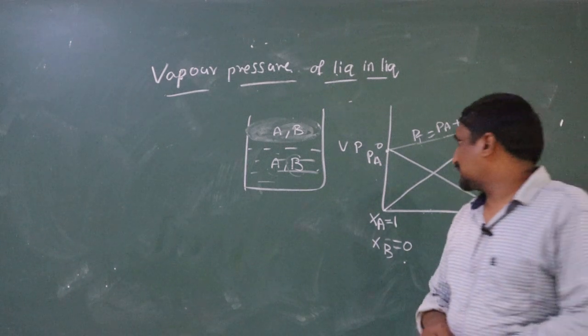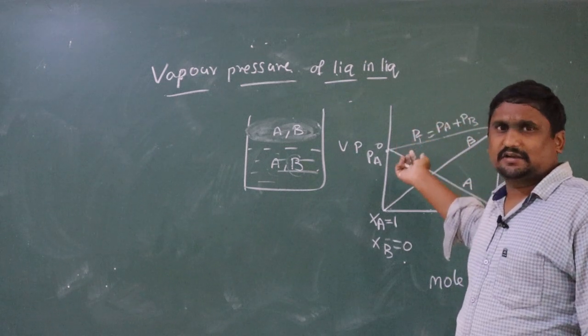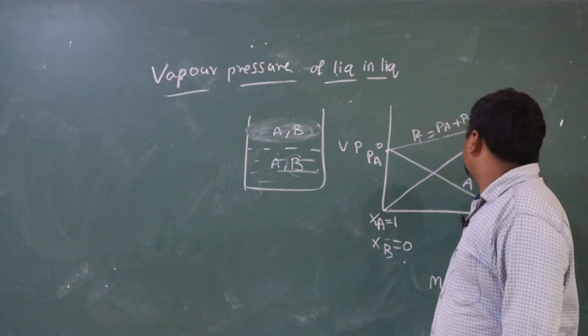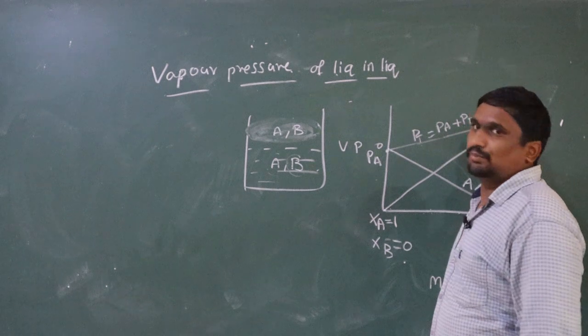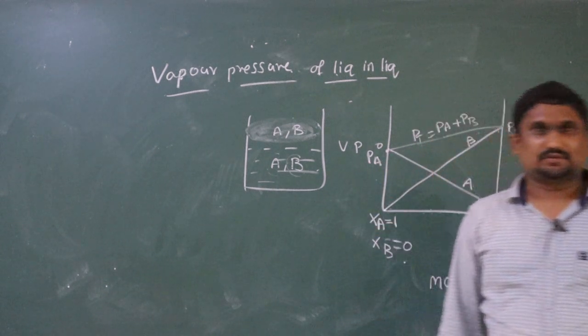You may have doubts, sir, why you wrote A downside and B upside. You can write it anywhere, no problem. If you write it like this, we can understand the vapor pressure of B is more when compared to the vapor pressure of A. That means B is more volatile in nature when compared to A. You can write it anywhere, no problem. Okay, thank you.